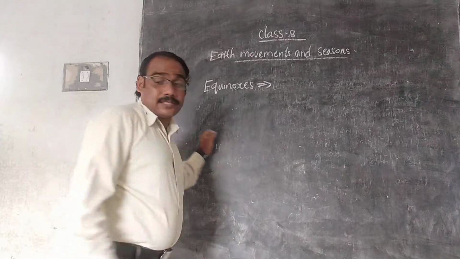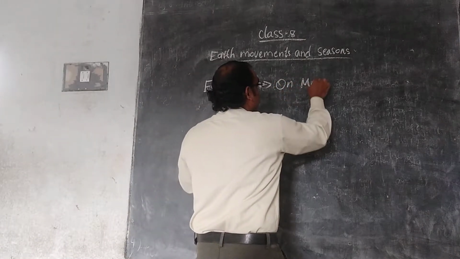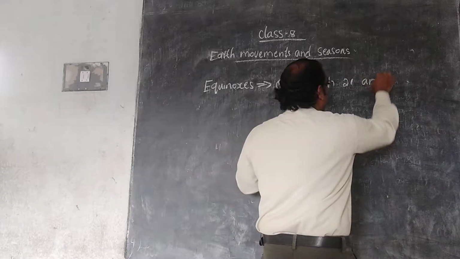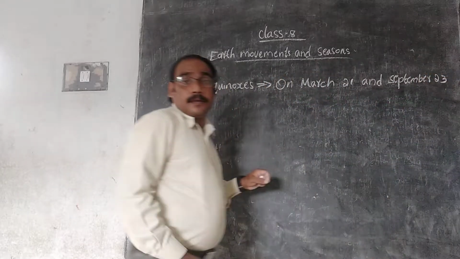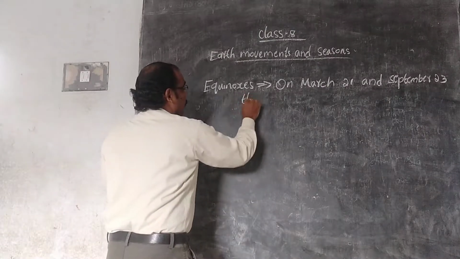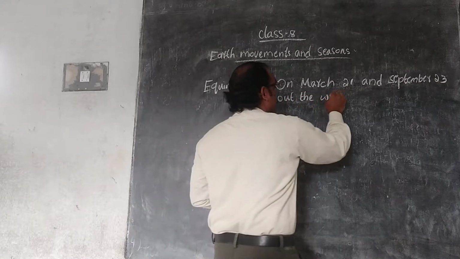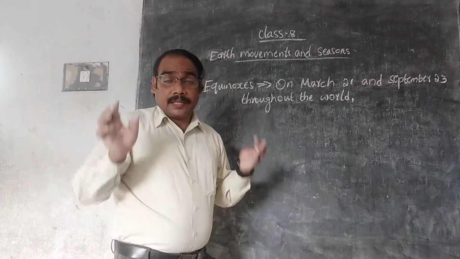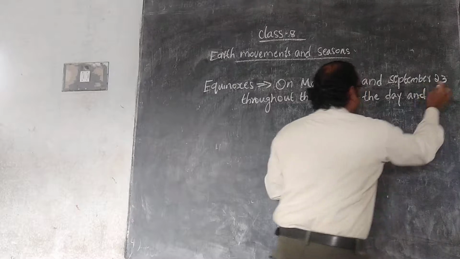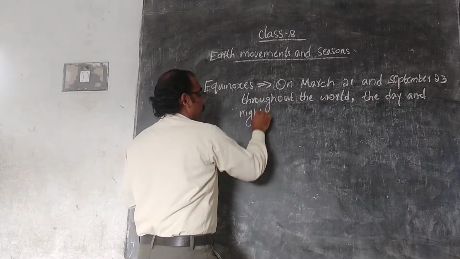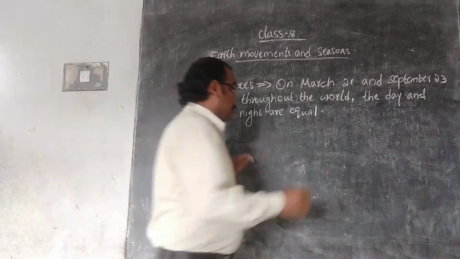This is the definition of equinoxes: on March 21 and September 23, throughout the world, the day and night are equal.